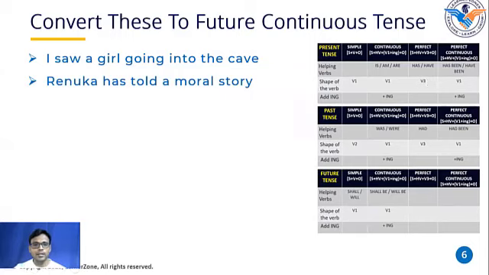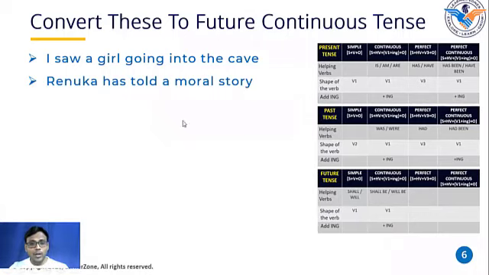That's why what Renuka said, that this is a present perfect tense, is the right answer. Okay. Now, if I want you to convert this sentence to future continuous tense, Renuka, can you please change this sentence to future continuous now? Yes, sir. Go ahead, please. Renuka will be telling a moral story. Awesome. Very good, Renuka. I'm really happy for you.